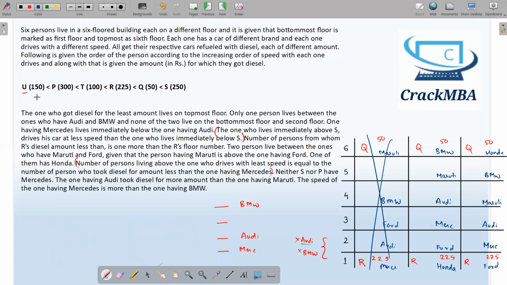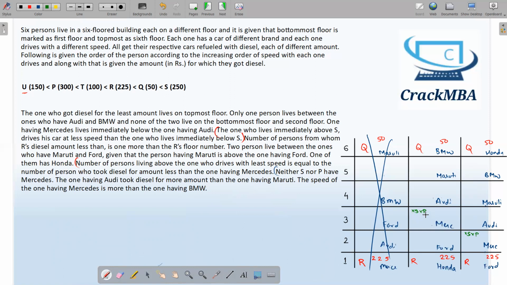Now we are left with the persons. Okay. Now we have two cases available. Audi, BMW. This condition is also satisfied, and this condition is also satisfied. Now let's see what we can do. We have this condition: neither S nor P has Mercedes. So S and P cannot come over here, and over here S and P cannot come either. So what are the possibilities for the person having Mercedes?